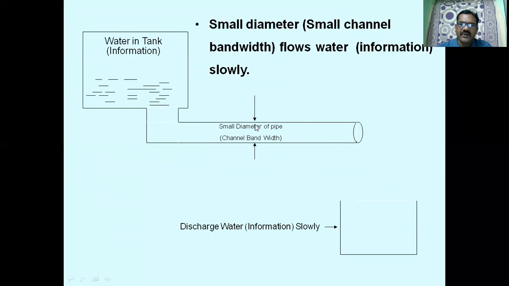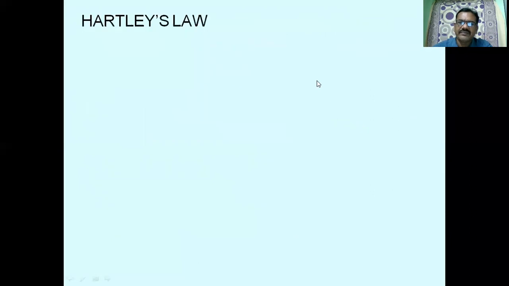Water flowing through a small diameter pipe comes slowly. Similarly, when the channel bandwidth is small, the information transmission is also low. So in order to transmit more information through the channel, we require more bandwidth. For less information through the channel, we require less bandwidth.